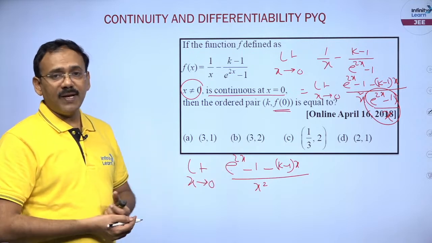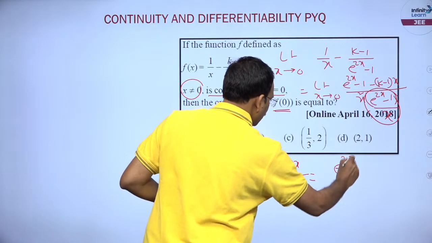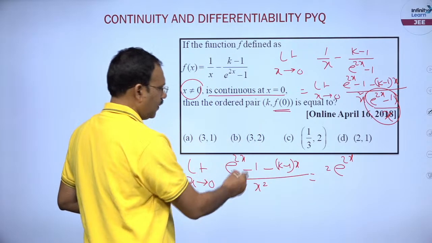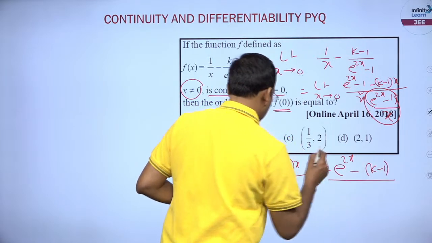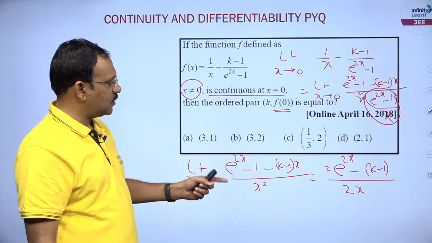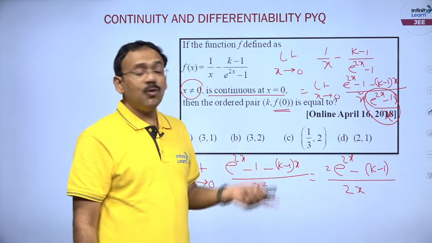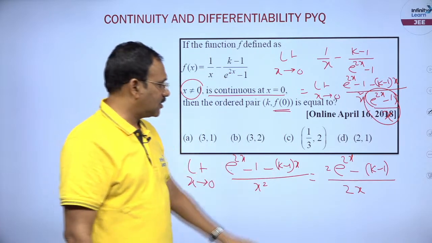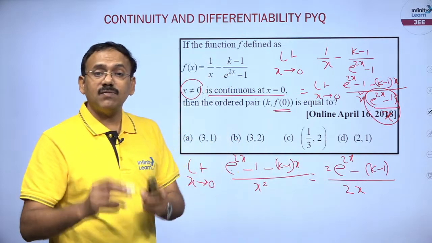So why don't you apply L'Hospital's rule? Derivative of e power 2x is e power 2x into 2, minus 1 is gone, minus of k minus 1 by 2x. Now you try to substitute x is equal to 0. Limit extends to 0, denominator 0, numerator must be 0, dear friends. This is 2 minus k minus 1, means k minus 1 must be 2.